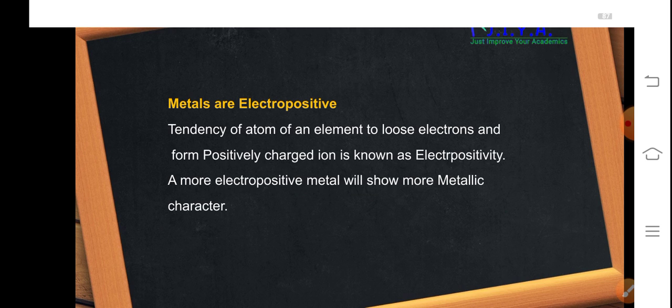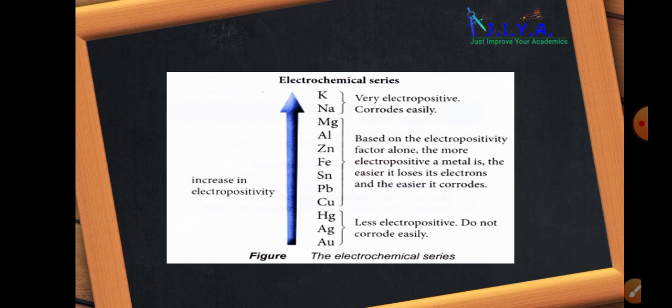Every metallic atom has a specific tendency to behave as an electropositive. Different metals have different electropositivity strength. Now how are we going to know about it? For that we need to learn the electrochemical series.